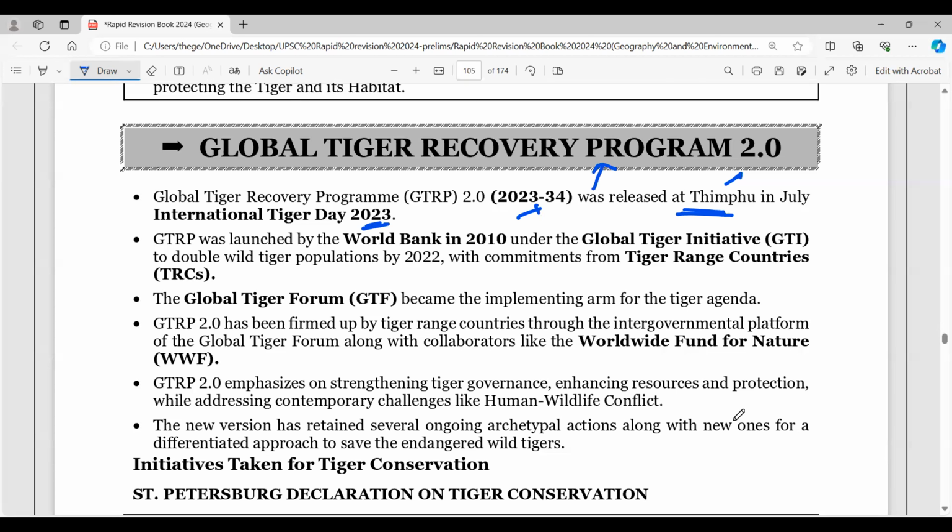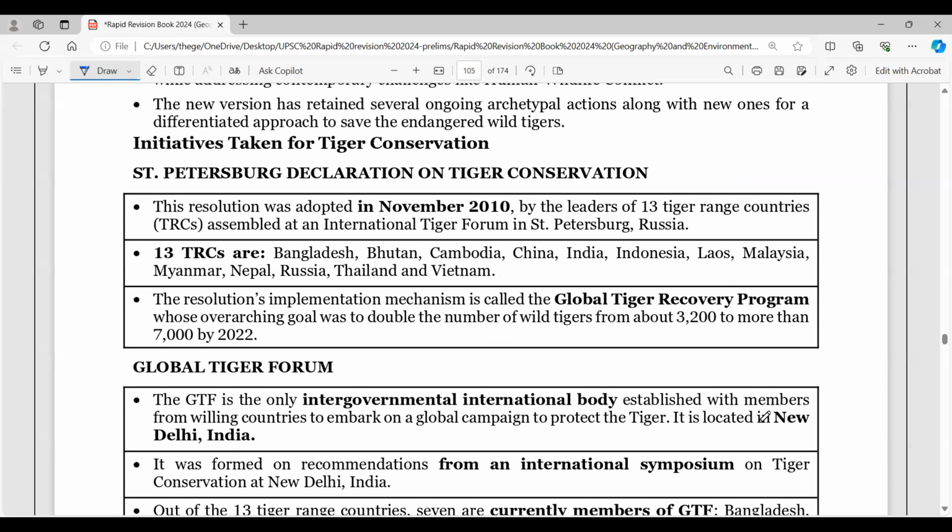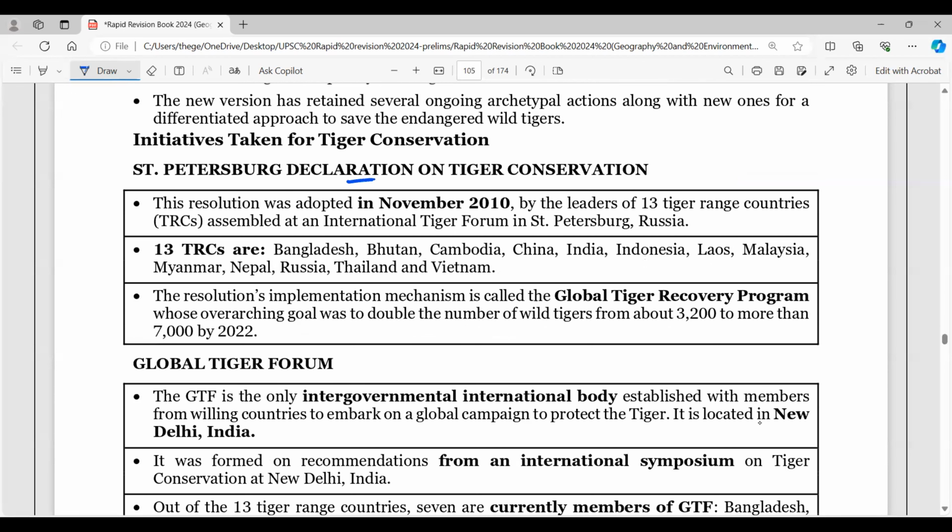Now the World Bank in 2020, this is GTRP, was the first one to be launched. So this is 2.0. And now the World Wide Fund for Nature is a collaborator here. So WWF is also a collaborator in this. Now, what are the initiatives? So look into this. The St. Petersburg Declaration on Tiger Conservation was adopted in 2010 here. Now the 13 TRCs are Bangladesh, Bhutan, Cambodia, China, India, Indonesia, Laos. Then you have Malaysia, Myanmar, Nepal, Russia, Thailand, and Vietnam. So the Global Tiger Recovery Program is very important for the countries which have a tiger population.